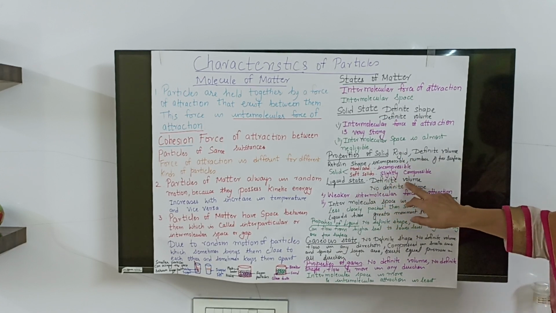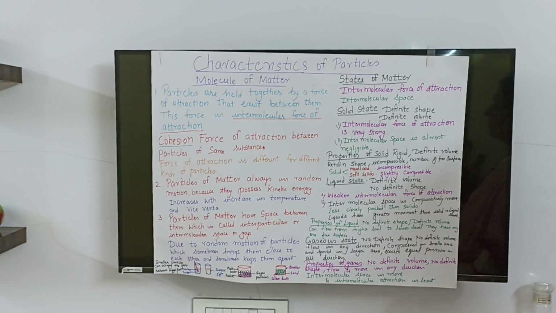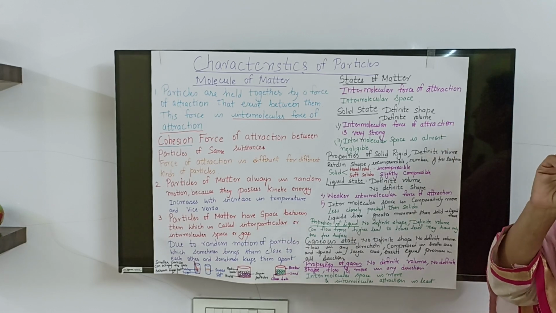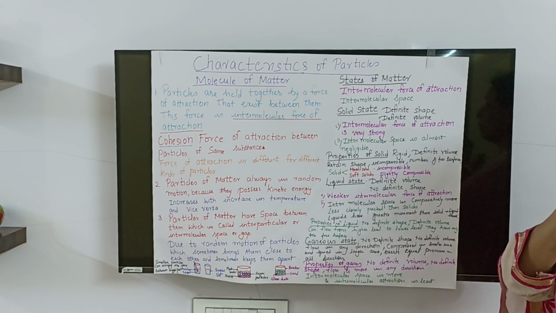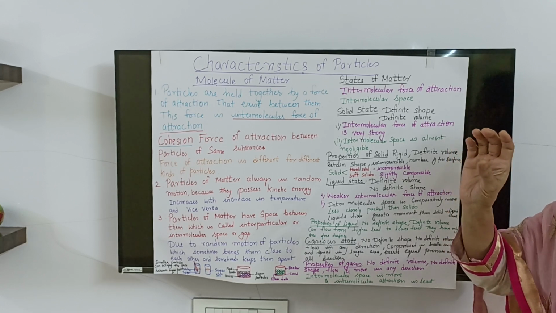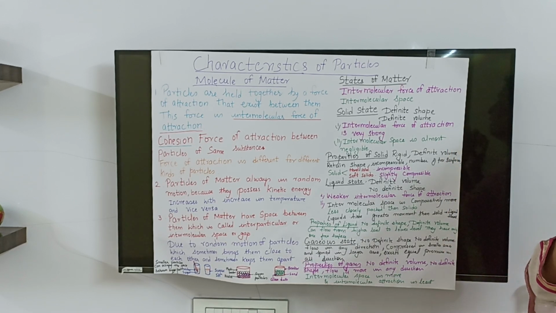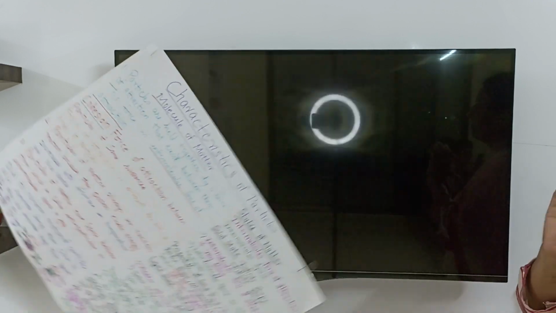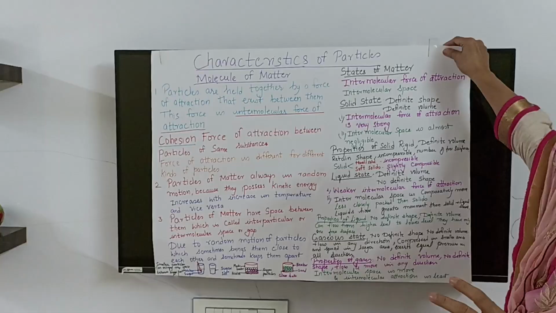Here, definite volume, no definite shape. If you take a glass of water, the water changes according to the type of glass. So it changes its shape, it has no definite shape, but the volume is definite.